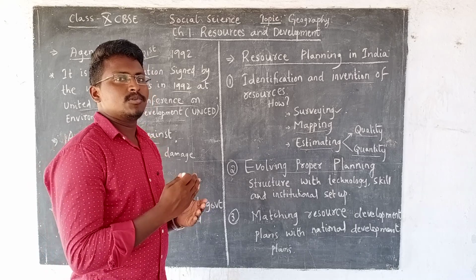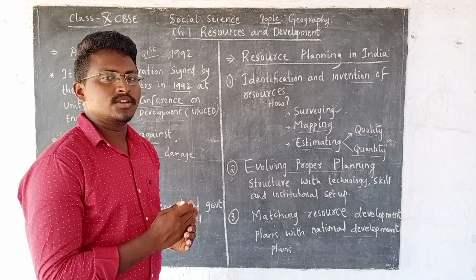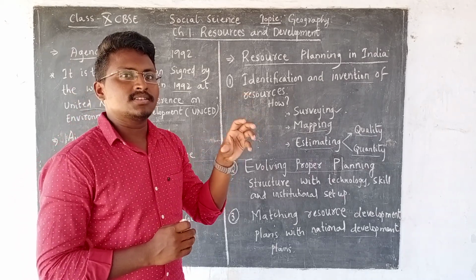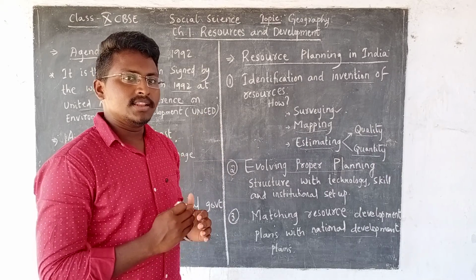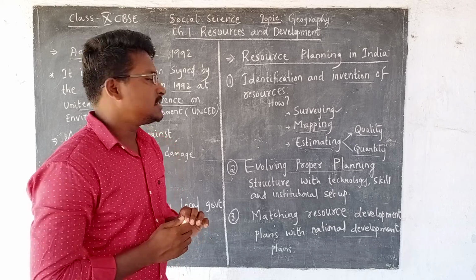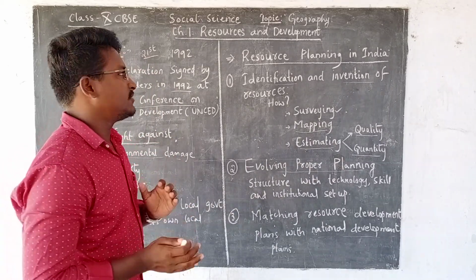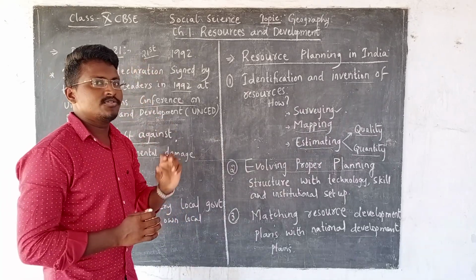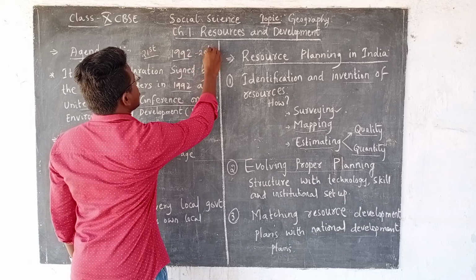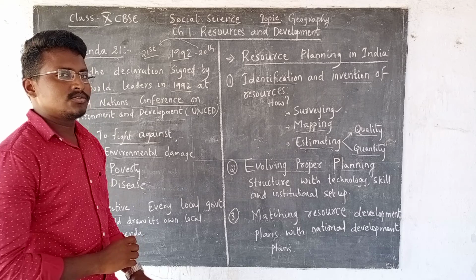Then, we have also seen about the first International Earth Summit, which was held in Rio de Janeiro in Brazil. In that, we have seen what leaders discussed in that International Earth Summit, and there all these world leaders formulated something known as Agenda 21, which means what we are supposed to do in this 21st century. What is the objective of the 21st century? This Earth Summit happened in 1992, which means it was in the 20th century. So what is the objective we have to achieve in this 21st century?